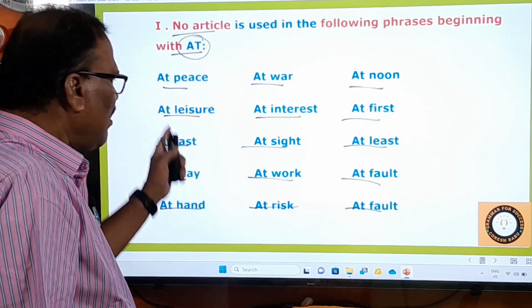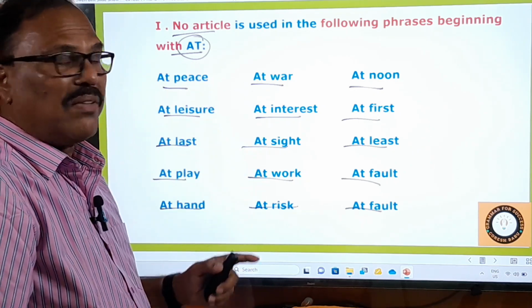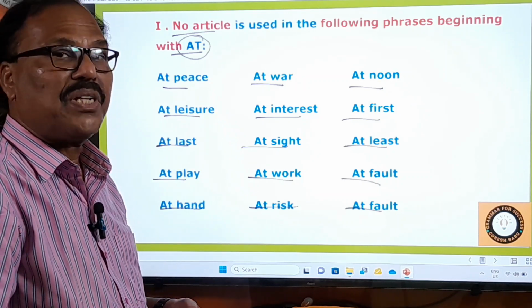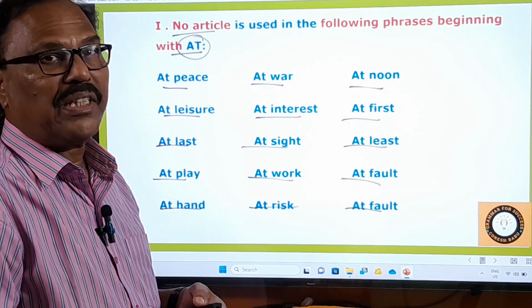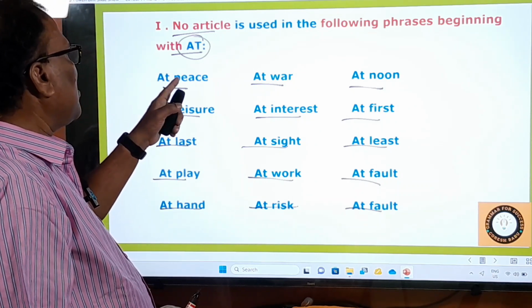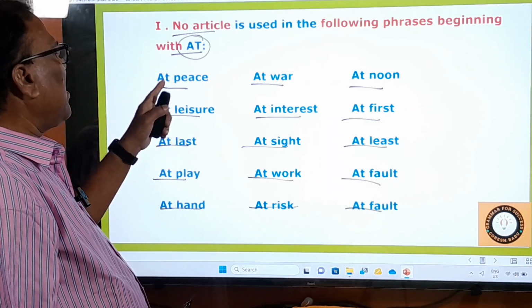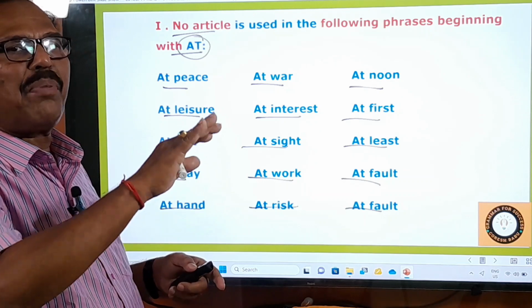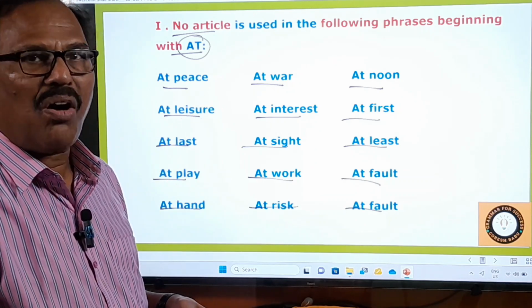Keep these phrases in mind, because they are going to be asked in the examination, especially in the spotting error questions. They give an article between the preposition and this word. So they give at a peace, at a war. So you have to say that part of the sentence is a mistake or an error.